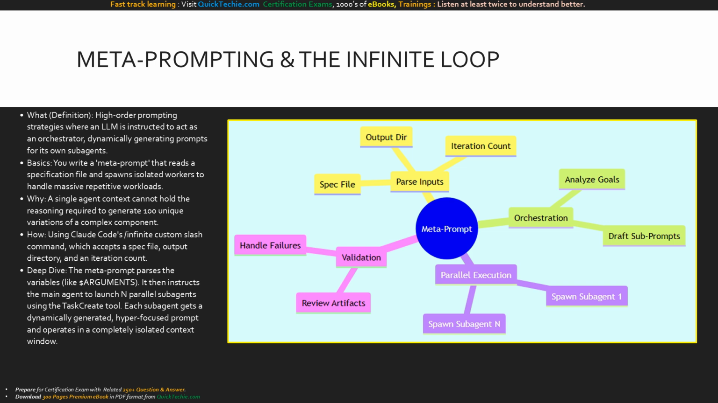It first parses inputs like the spec file and iteration count. Next is orchestration, where the main agent analyzes the goals and actually drafts the subprompts. Then we hit parallel execution, spawning subagent 1 through n in isolated environments. Finally, validation ensures the main agent reviews the generated artifacts and handles any individual worker failures.